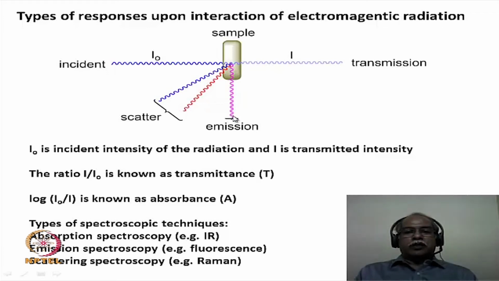We have fluorescence spectroscopy and phosphorescence spectroscopy as emission spectroscopic techniques corresponding to this. Now, let us define certain terminology that are used in the area of spectroscopy.